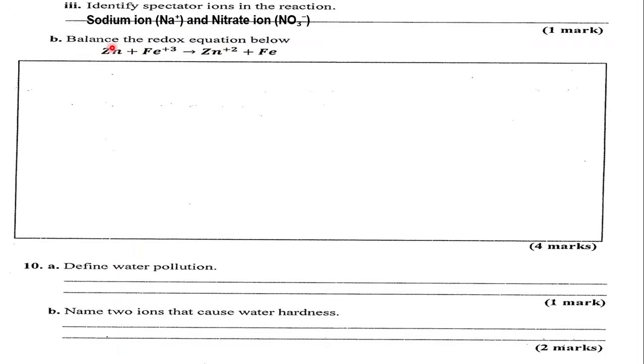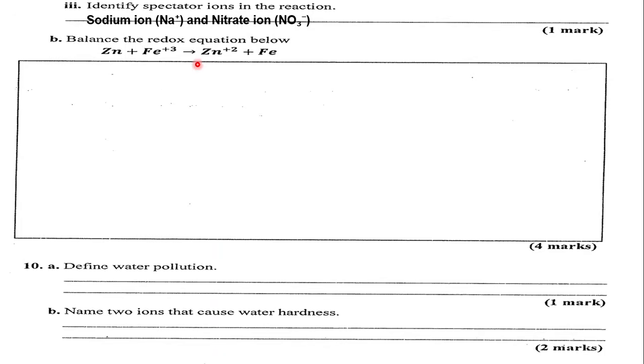That means zinc is being oxidized. Iron, which is an ion, Fe3 plus, becomes an atom. That means iron is being reduced. So in other words, the reducing agent here is the zinc. The oxidizing agent here is the iron. Those terms need to come out clear as you are approaching your exams.